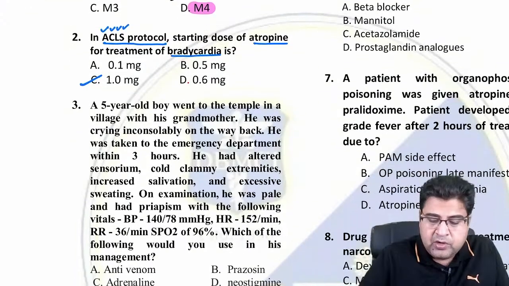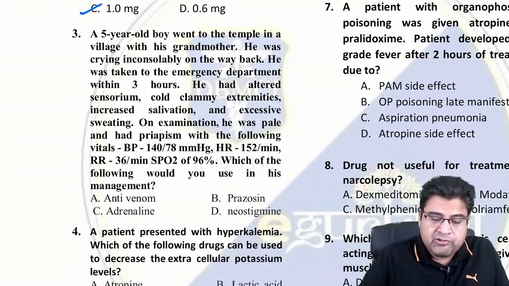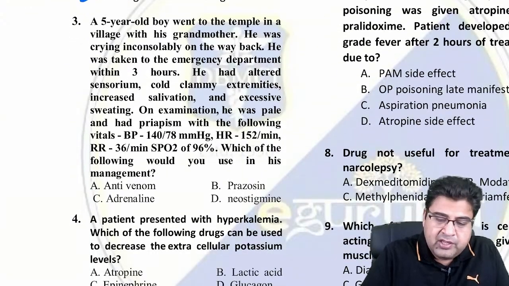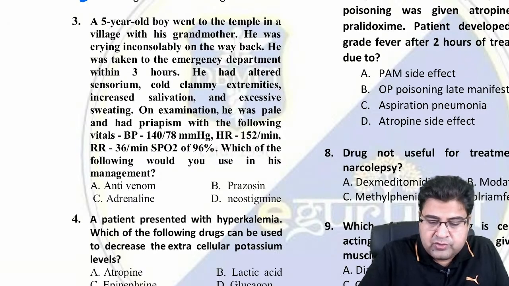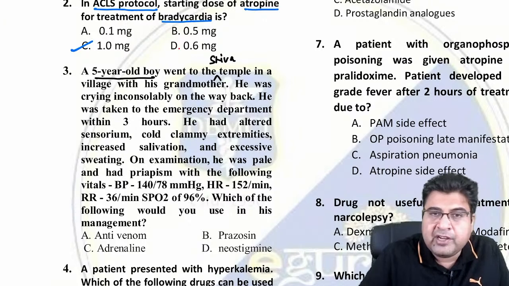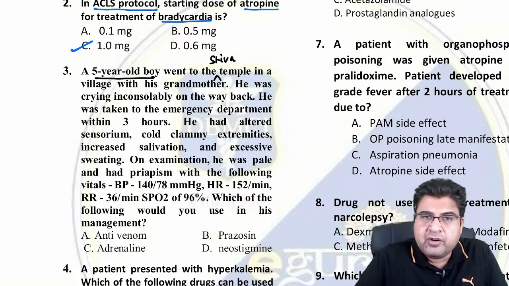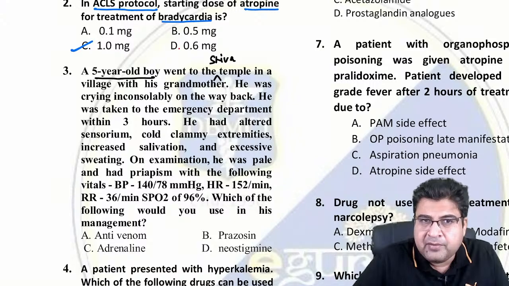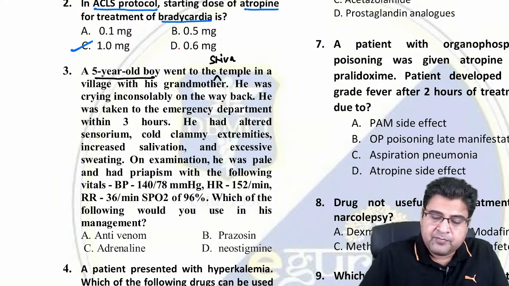So question number 2, answer is C. Now question number 3. A 5-year-old boy went to the temple. Actually, this question was asked in AIIMS exam last year. According to the question, the 5-year-old boy went to some Shiva temple in a village with his grandmother.